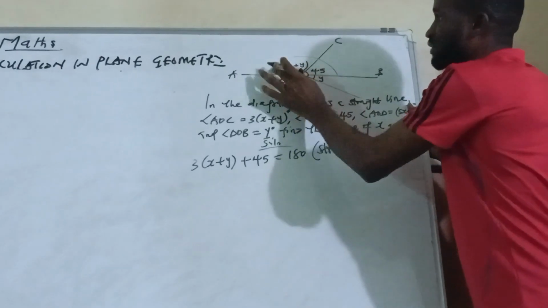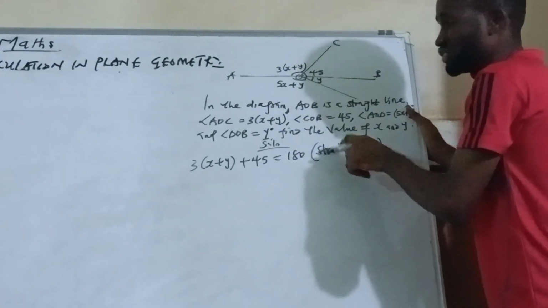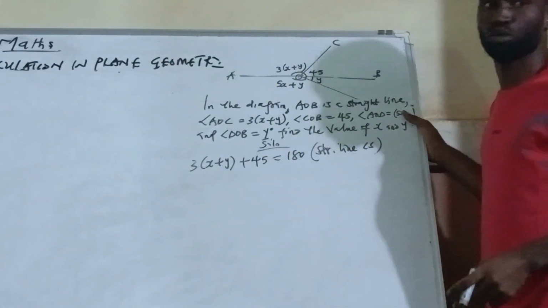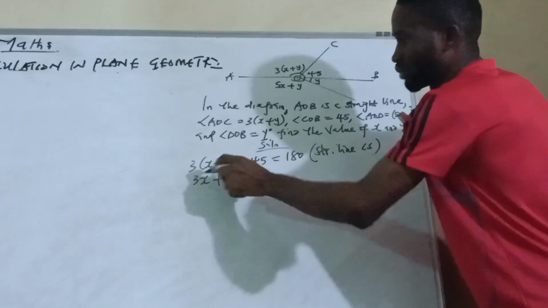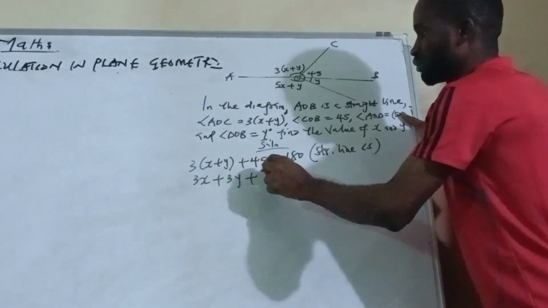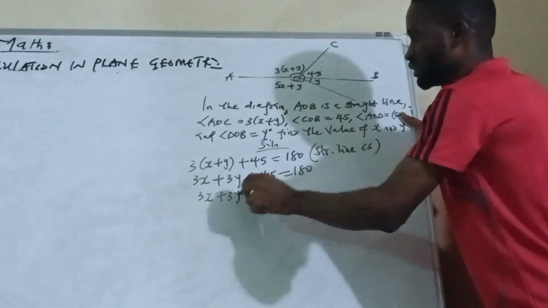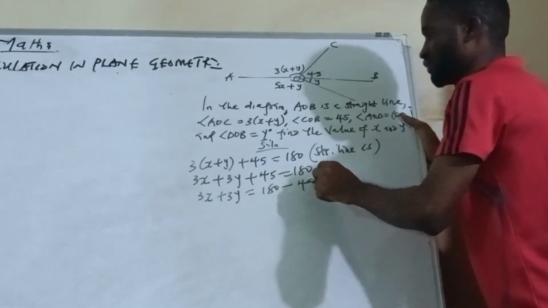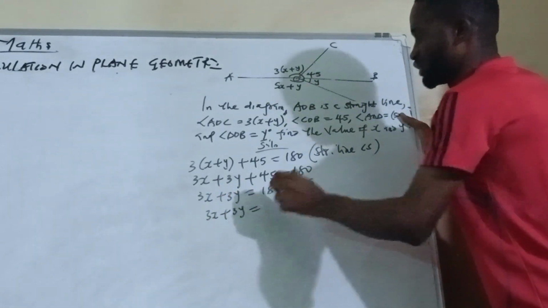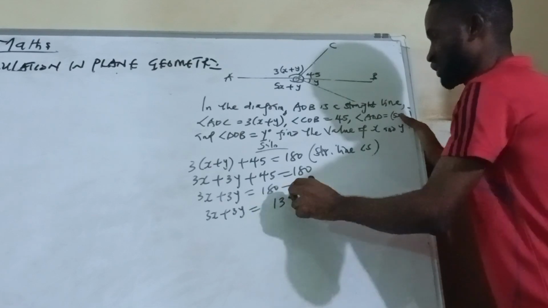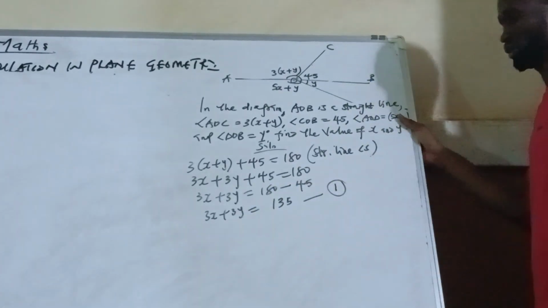Remember, if you add everything here, if it gives us 180, your reason is straight line angles. Then I will open my bracket immediately. I will 3 times x is 3x plus 3 times y is 3y plus 45 is equals to 180. So 3x plus 3y is 180 minus 45. So we have 3x plus 3y is equals to 135. I will call it equation 1.